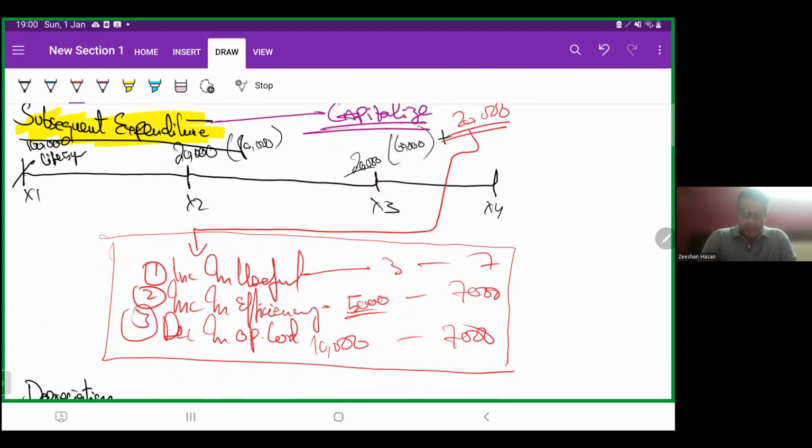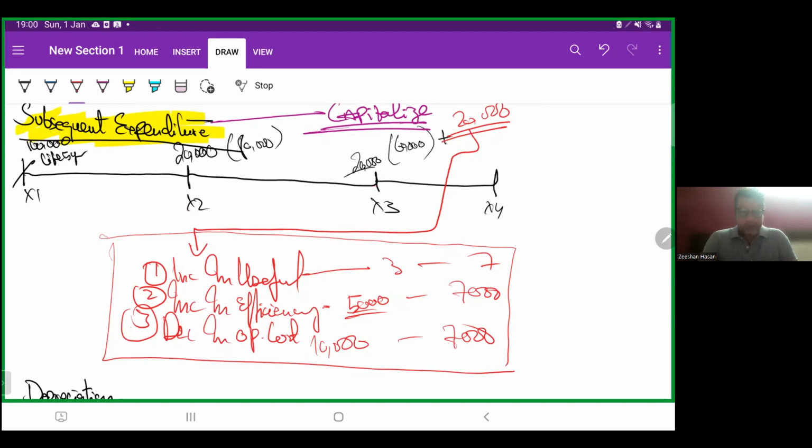Now subsequent expenditure, as you can see. On X1, we bought an asset for 100,000. Life is 5 years. On X2, its first depreciation is 20,000, and the net book value is 80,000. On X3, again 20,000 depreciation, and 60,000 is the net book value. 20,000 is the expenditure we have incurred.